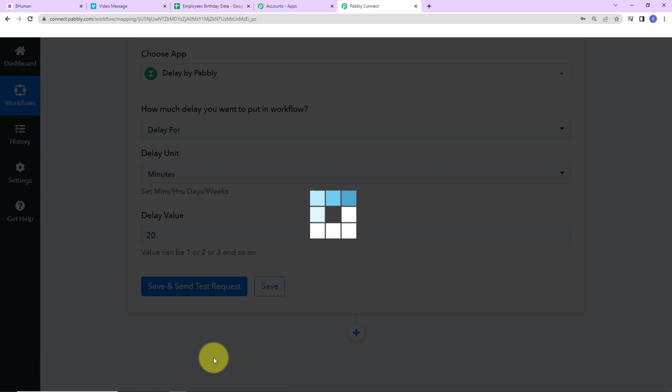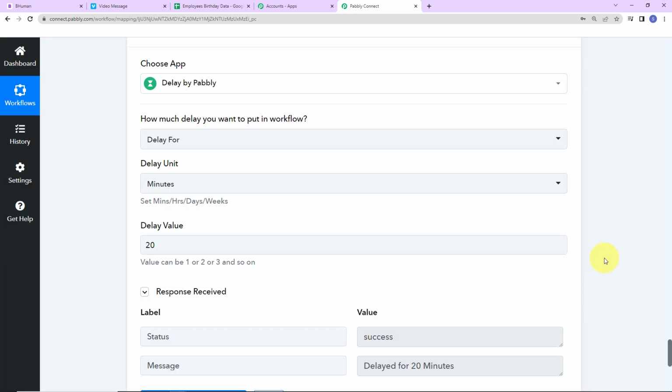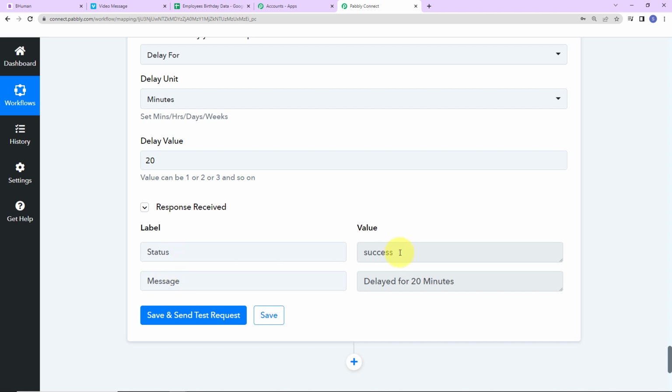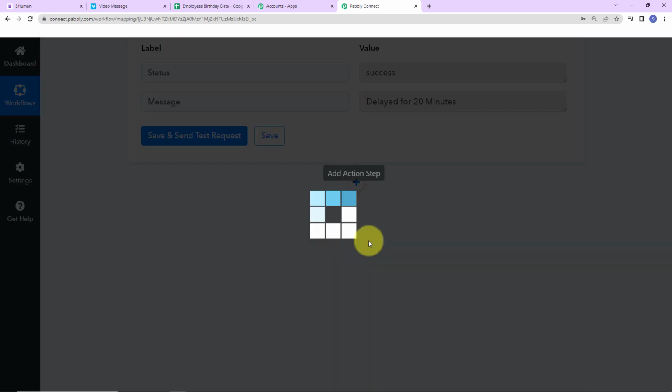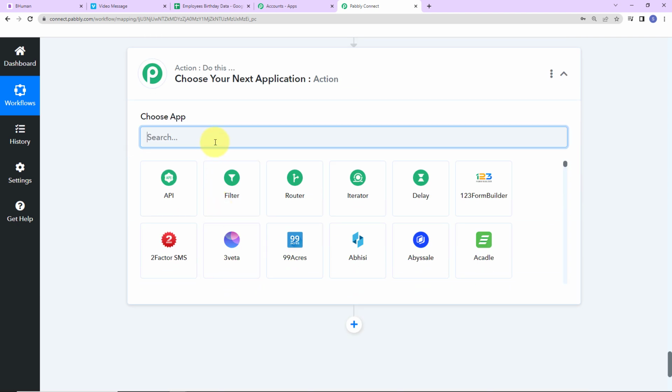Now I'm going to click on save and send test request. And as we do that, here you can see that the status is success, which means that my workflow has been successfully delayed for 20 minutes. Now once this is done, then let's go towards our final action step.